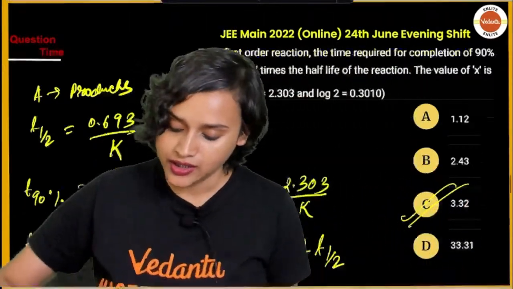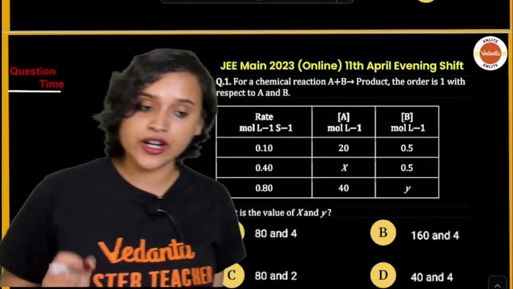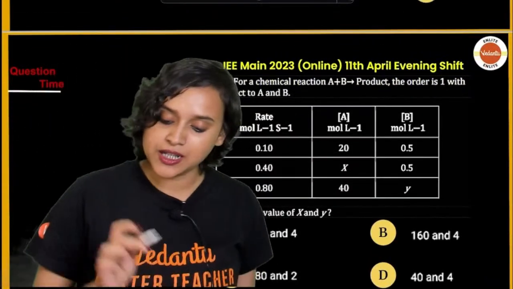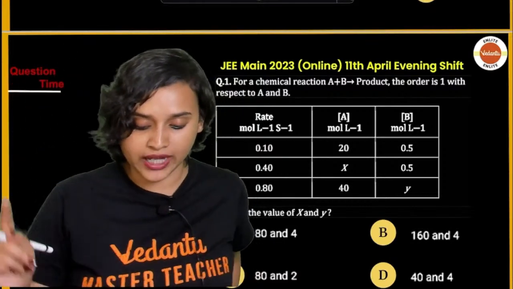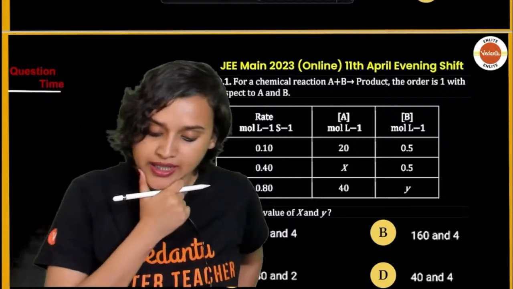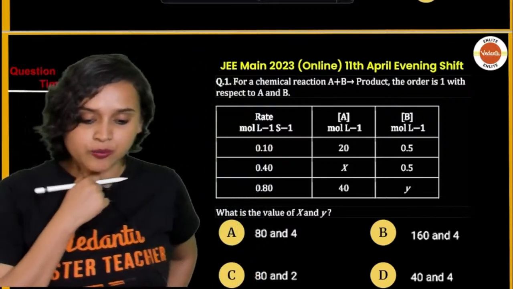Alright, everybody. Moving on to the next question then. Here, what do you have? For a chemical reaction, A plus B forms product. The order is 1 with respect to A and B. Now here they are saying that rate is given to you, A is given to you, B is given to you.